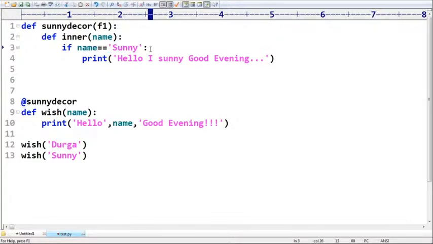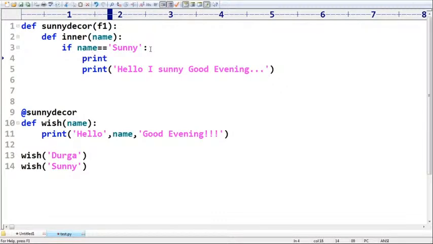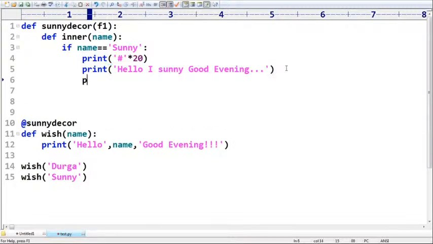Next, some decoration, if you want, you can take. So print, as a symbol like this I'm taking 20. Next, hello Sunny, good evening. So print: you are so great.